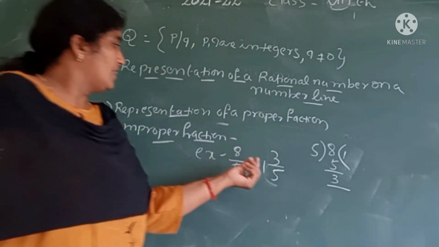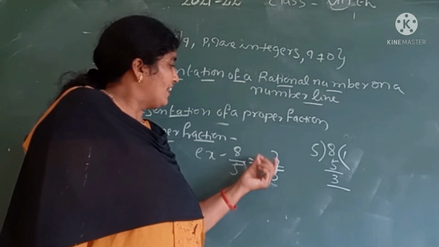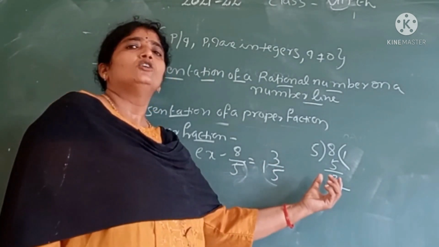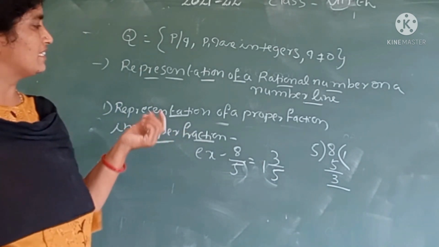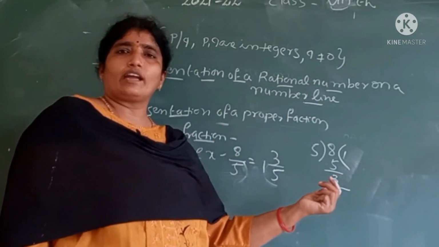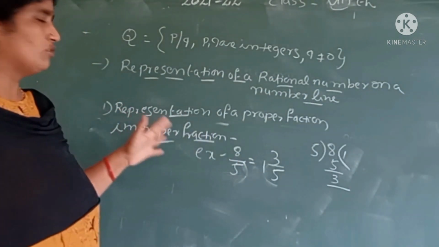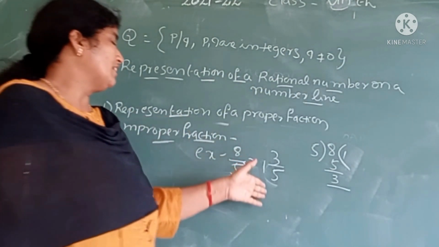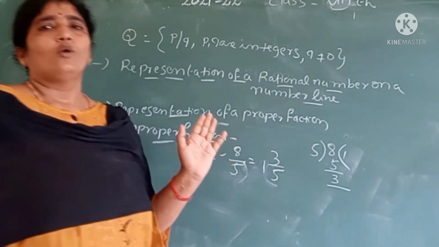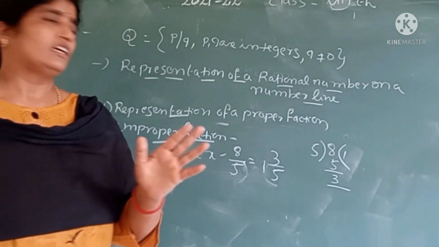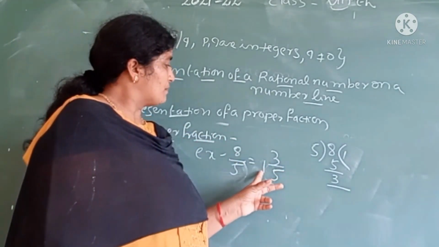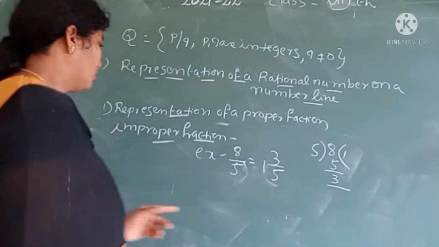Okay. Here 1 is the integer, and 1 and 3 by 5 lies between 1 and 2. So we represent this number between 1 and 2. It is the same as before, but there we represented the number between 0 and 1. Here we represent the number between 1 and 2.